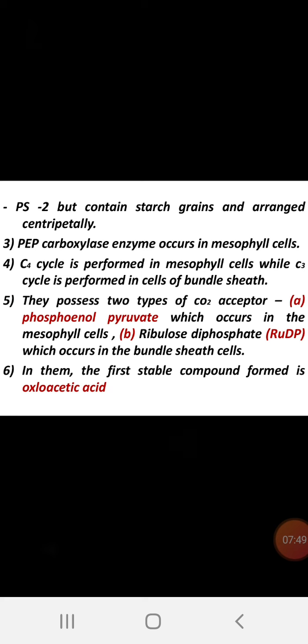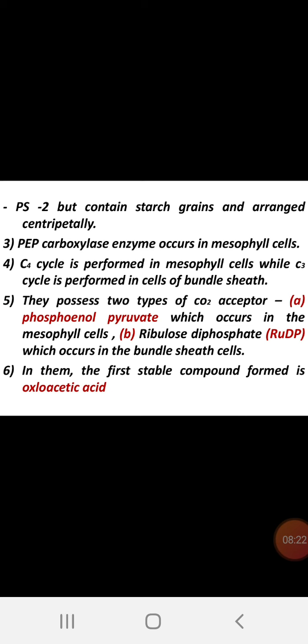See, here in mesophyll cells the C4 cycle and C3 cycle both take place, but they are specially differentiated. Mesophyll cells are meant for the C4 and bundle sheath cells are meant for the C3. They possess two types of carbon dioxide acceptor. One is phosphoenol pyruvate, which occurs in the mesophyll cells. That chemical, PEP, is present in the mesophyll cells,